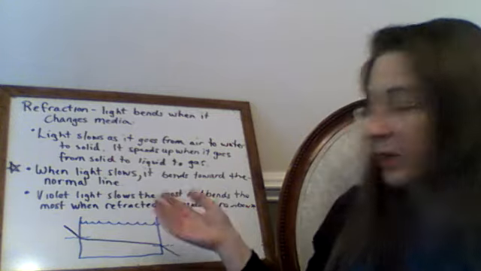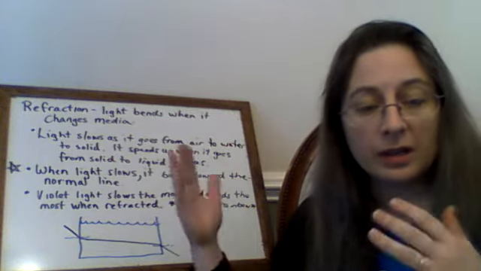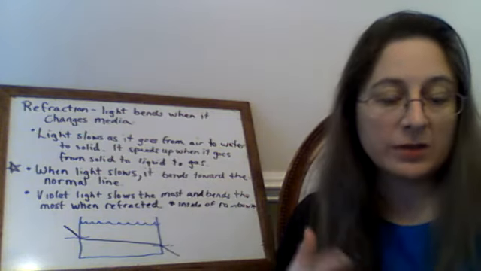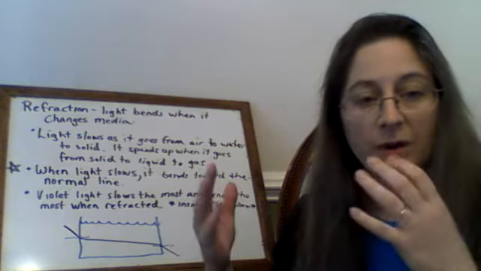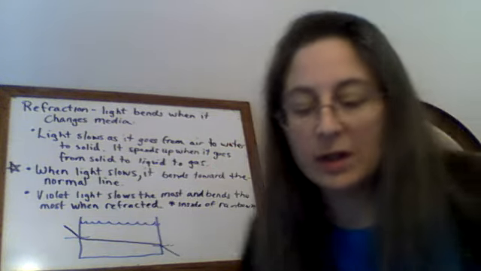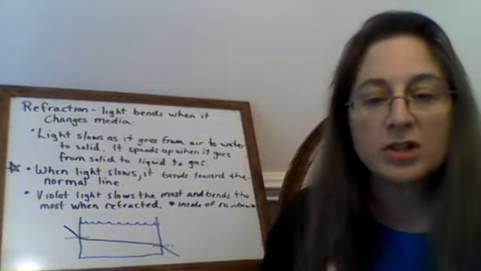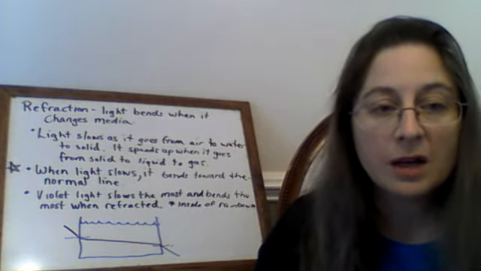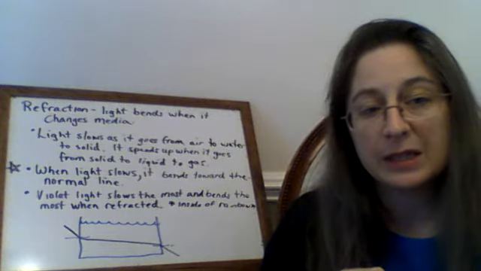When I say one medium to another, I mean it goes from air into water, or from water into diamond, or from glass into diamond, or from glass into air. Any change in substance or change in medium will cause light to bend. And this happens because light changes speed.